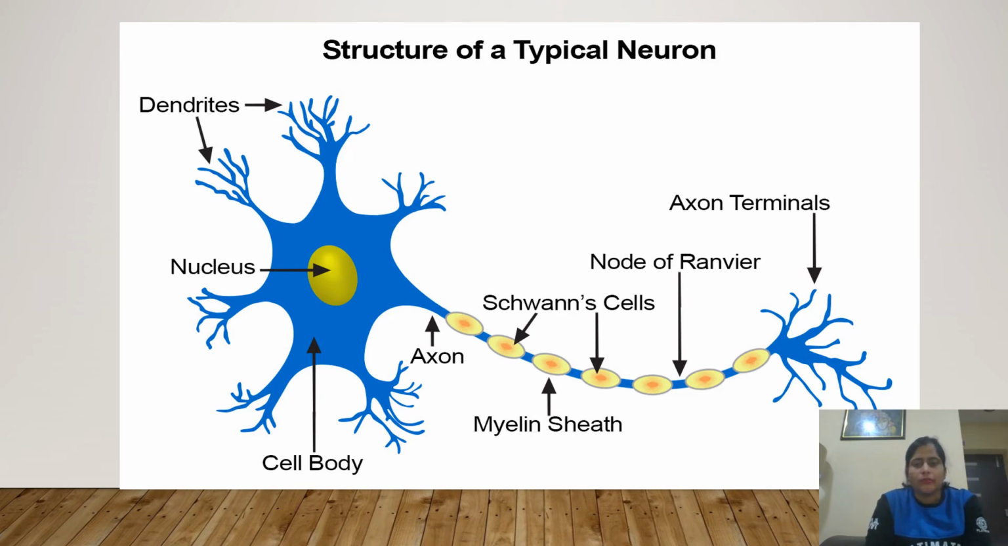Here we can see it is a typical tree-like structure, where the axon resembles the root.